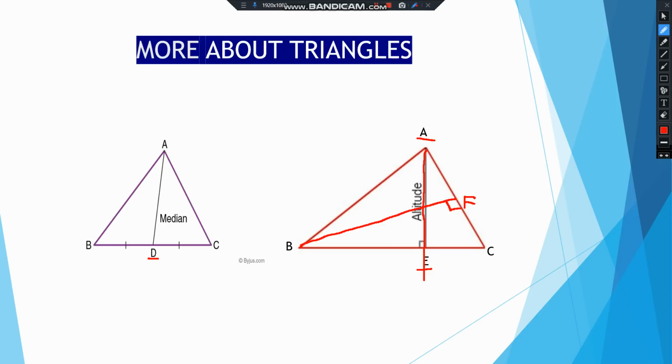So there are 3 medians and 3 altitudes in a triangle. So any line from a vertex perpendicular on the opposite side is called an altitude. Okay.